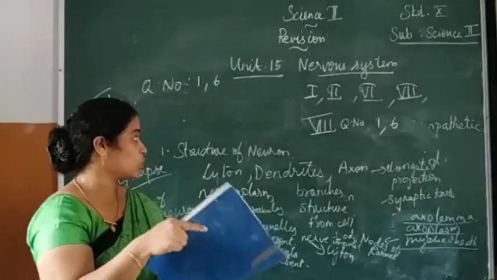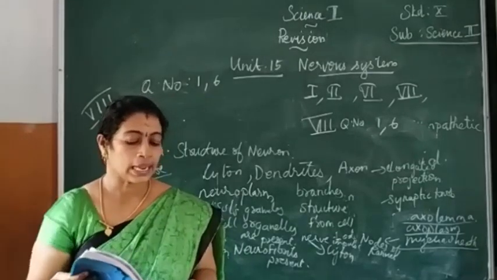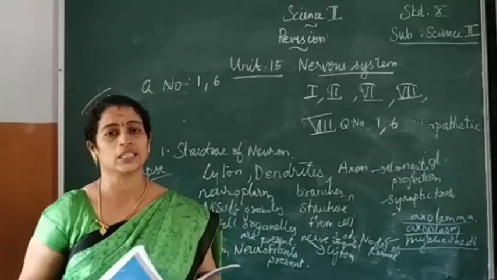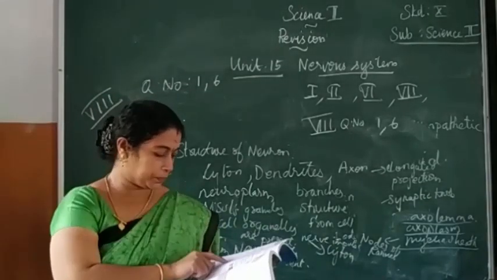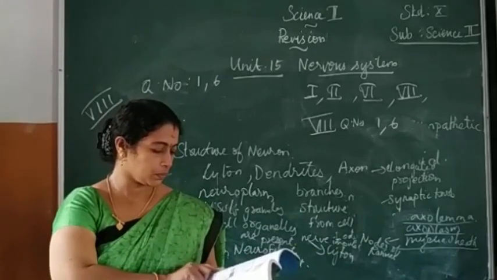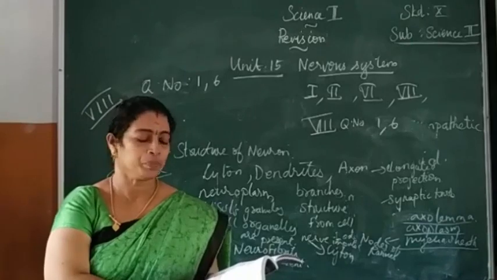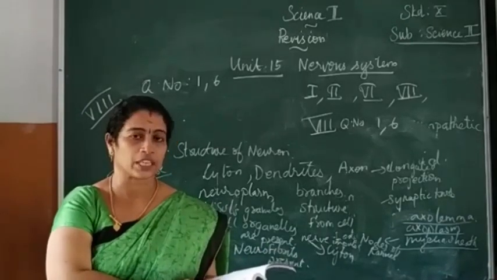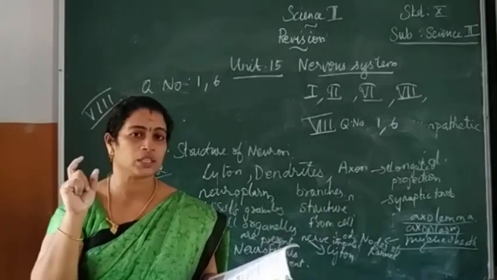Next, the sixth question, somewhat related to this question only. What is the question? Classify neurons based on their structure. So page number 220. Structurally, the neuron may be of the following types. Have you seen? Page number 220, the types of neuron based on structure.